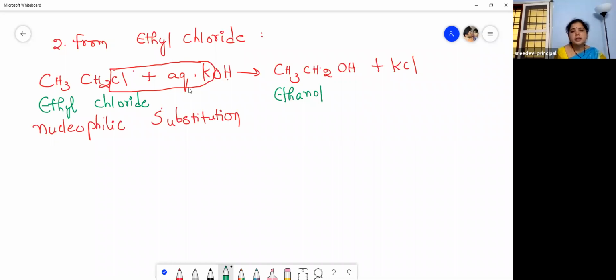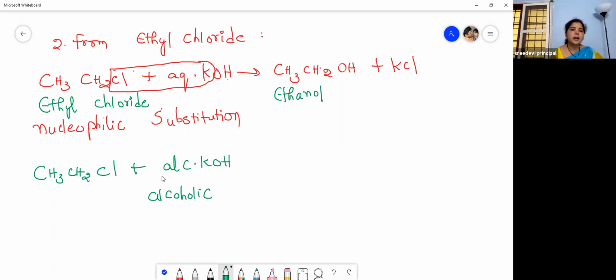Okay, so then coming to the next one. See why I am stressing this word aqueous. I will tell you the reason. When the same ethyl chloride is treated with alcoholic KOH. Alcoholic KOH. Remember, what is ALC? ALC is nothing but alcoholic. Alcoholic KOH. What happens is